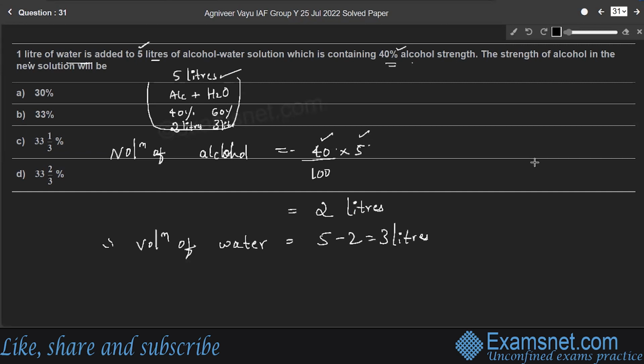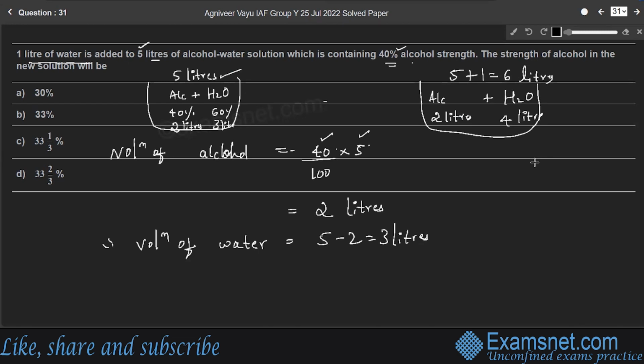So when 1 liter of water is added to the same solution, its volume becomes 5 plus 1, which is 6 liters. In the new solution, we'll consider alcohol volume, no need to take the strength. Alcohol volume is 2 liters, whereas volume of water is 4 liters, right?